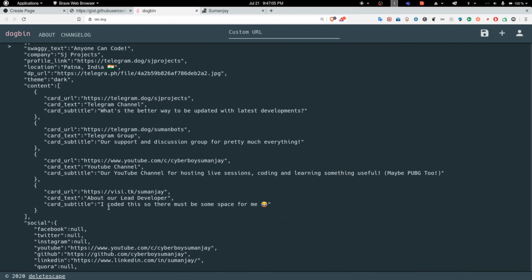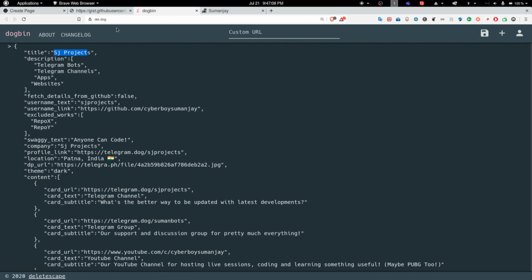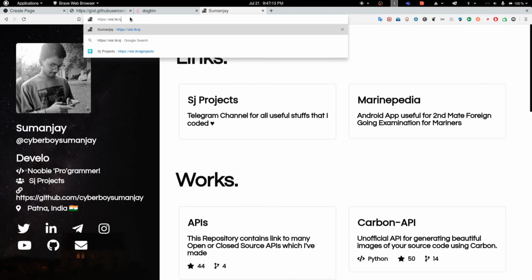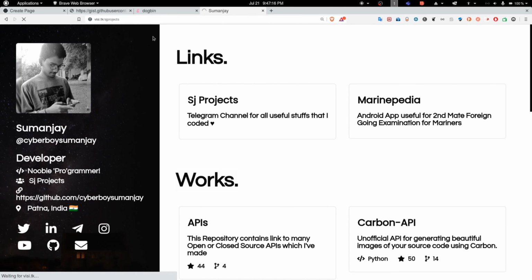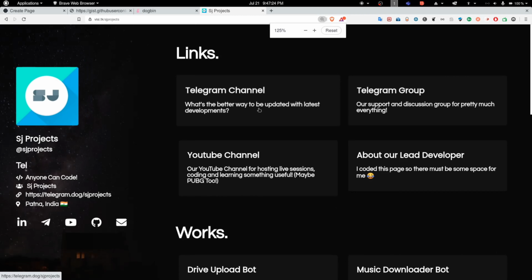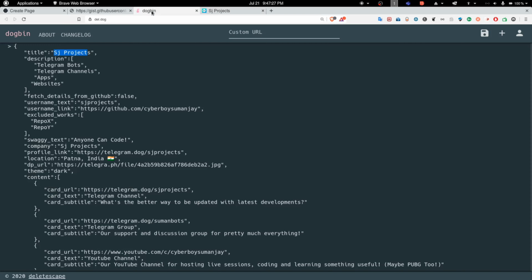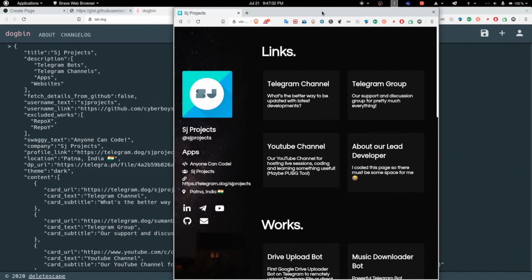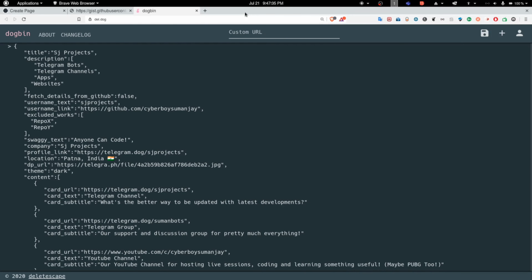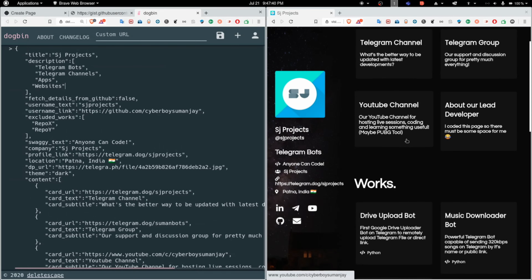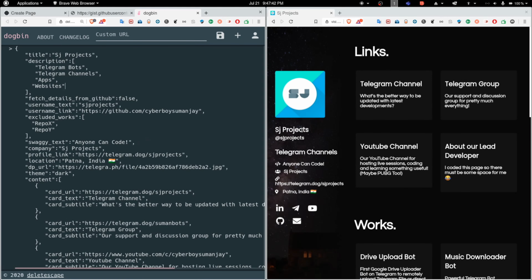It's the data for the page which I've created for the S-Shape project. So I'll just change it to S-Shape project. Okay, so this is the page for the data which I have given as a sample. Okay, this data, one section. So here we are. Here's the page and here's the data on which this page is rendered.